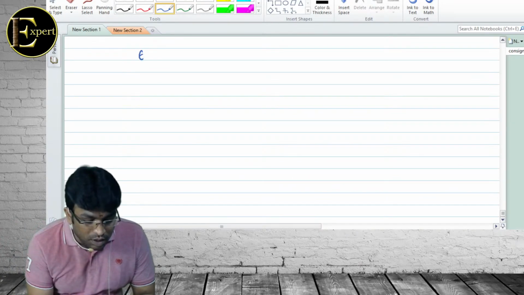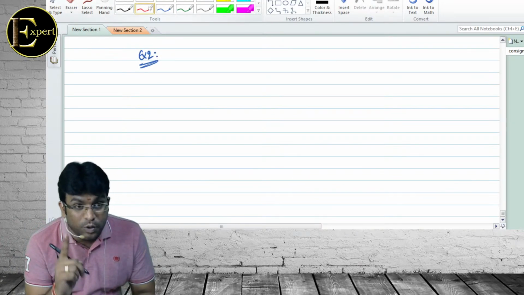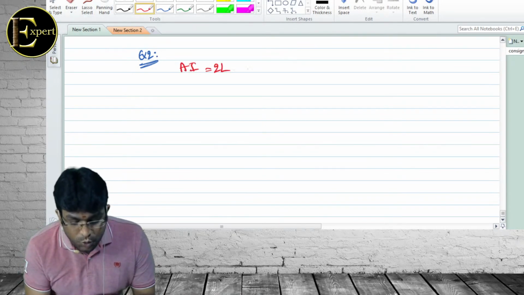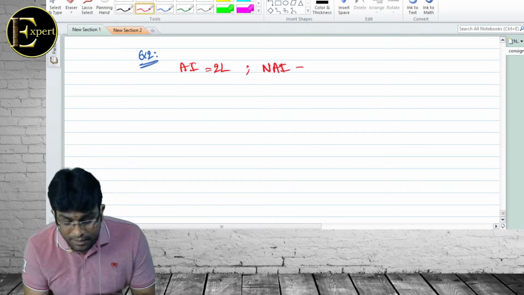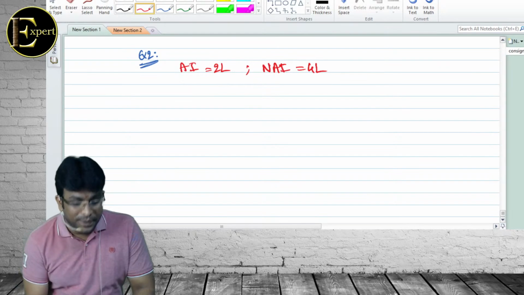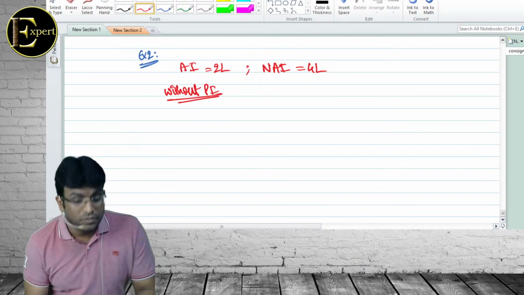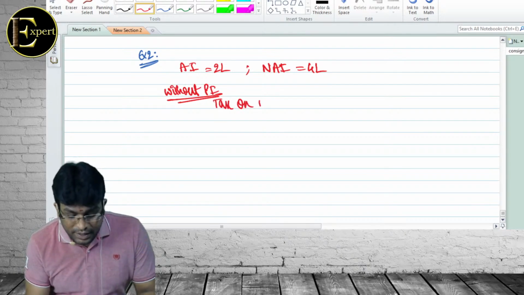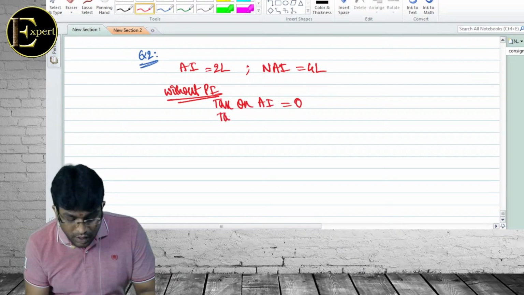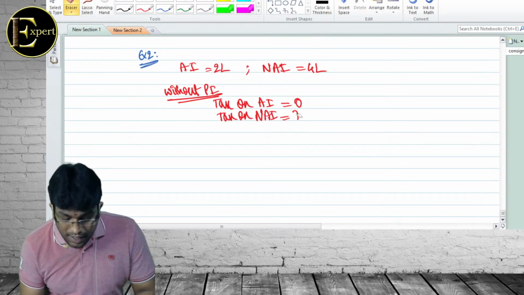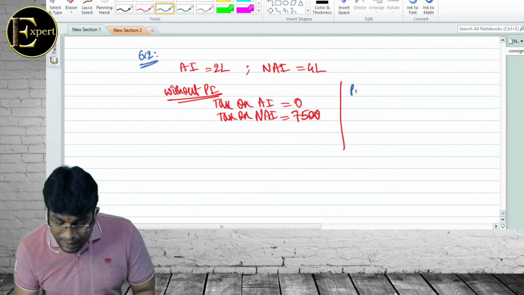Listen to example 2. I'll make you write everything, and I'll also give a question which you have to solve. Okay? Example 2. Agricultural income 2 lakhs. Non-agricultural income 4 lakh. Tell me, without PI, what will happen? Tax on agricultural income will be 0. Tax on non-agricultural income will be 5% of 1.5 lakh, 7,500. Right? 5% of 1.5 lakh, how much? 7,500.